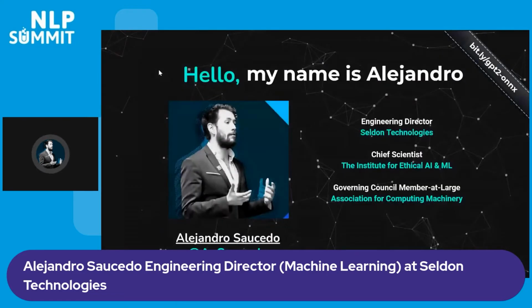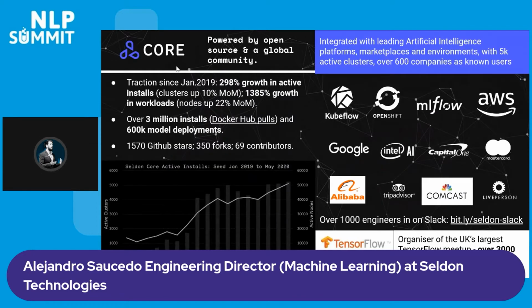So a little bit about myself. I am engineering director at Seldon Technologies. I'm chief scientist at the Institute for Ethical AI and governing council member at large at the Association for Computing Machinery. Seldon itself is one of the most popular open source machine learning orchestration and monitoring frameworks.